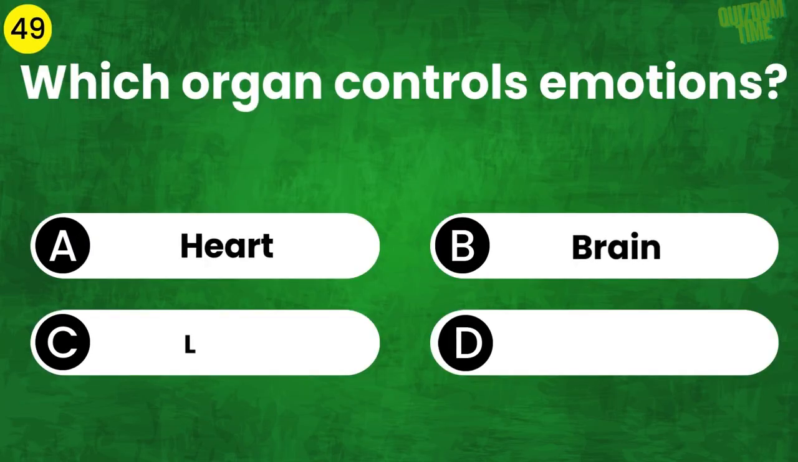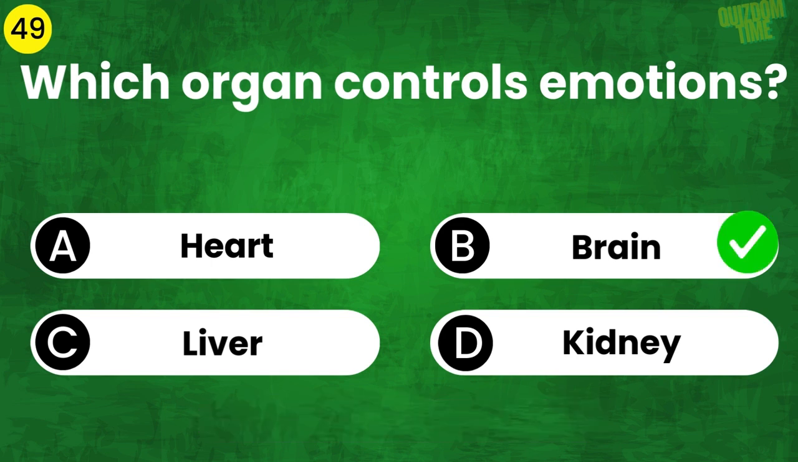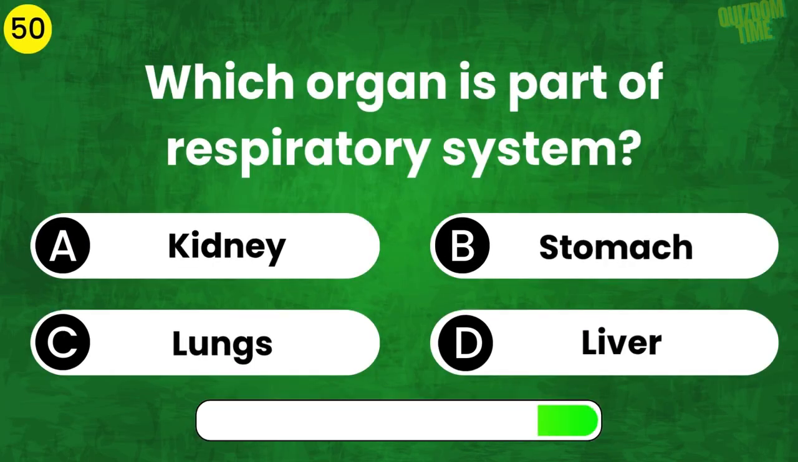Which organ controls emotions? The answer is brain. Which organ is part of respiratory system? The answer is lungs.